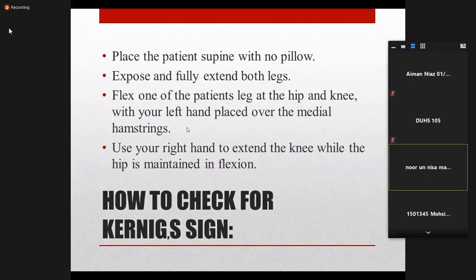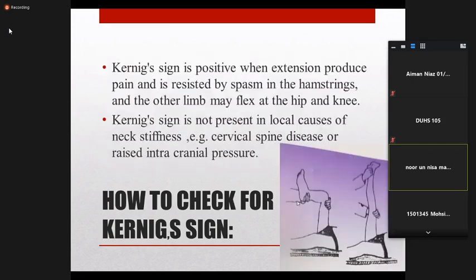Now you flex one of the patient's legs at the hip and the knee joint, both at a 90-degree angle, with one hand placed over the hamstring muscles like this.